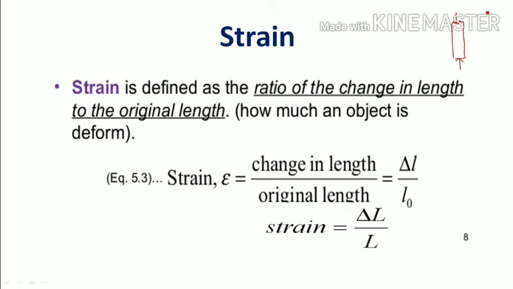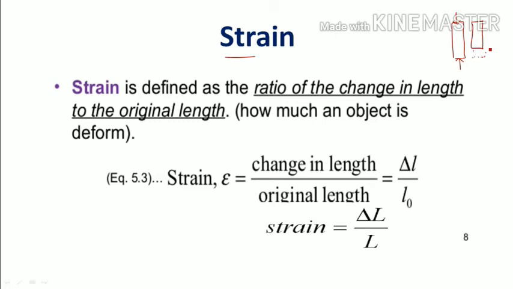So now we can define the strain. It is the ratio of change in length to the original length. For example, in this case, I am applying a force like this. Because of this, it changes its length.